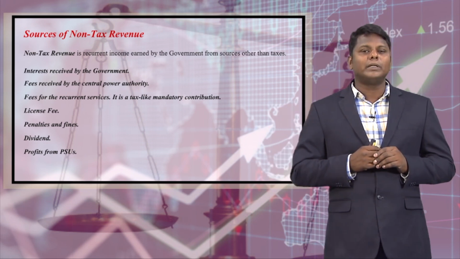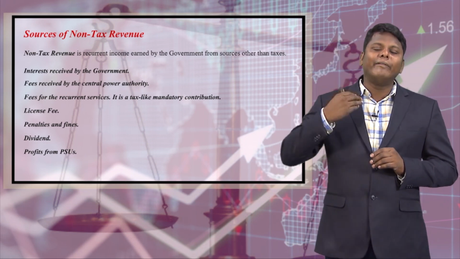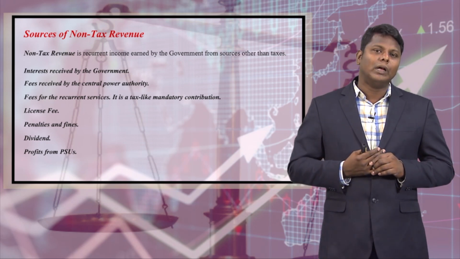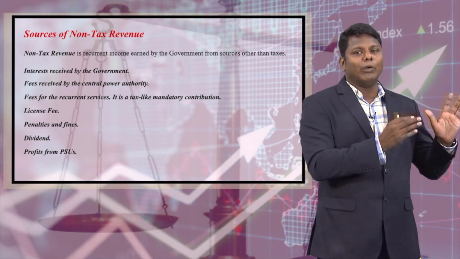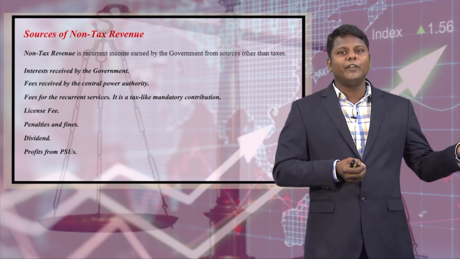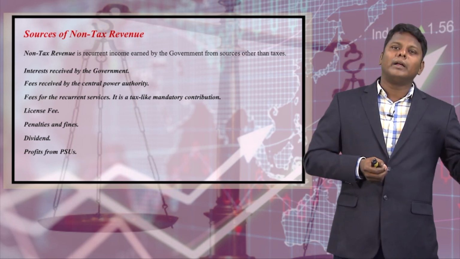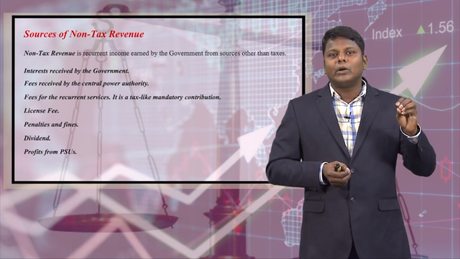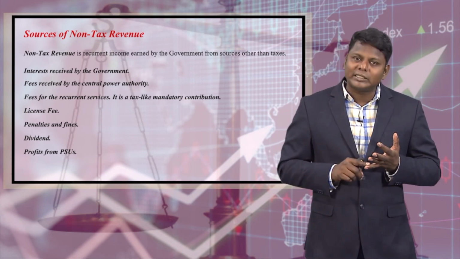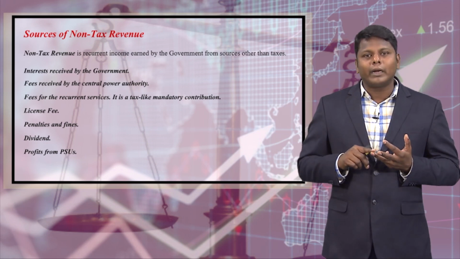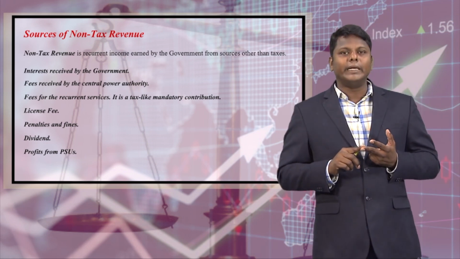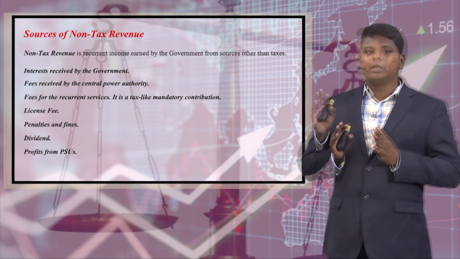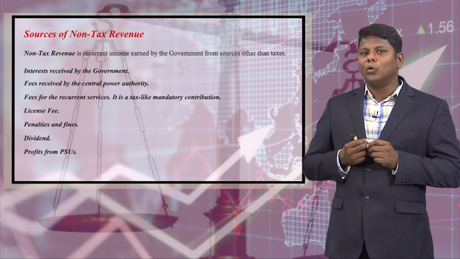If the union government has given loans to a state government or any agencies, say 1 crore rupees, and is able to generate interest on the amount given as a loan, this interest can be monthly, half-yearly or yearly. So, this is considered as interest from the amount given as a loan.